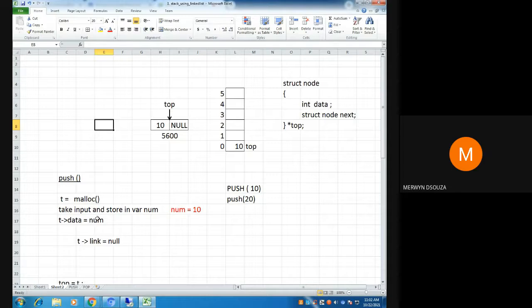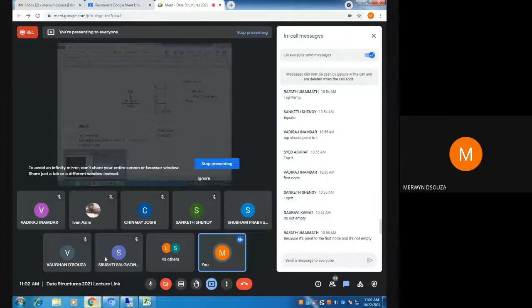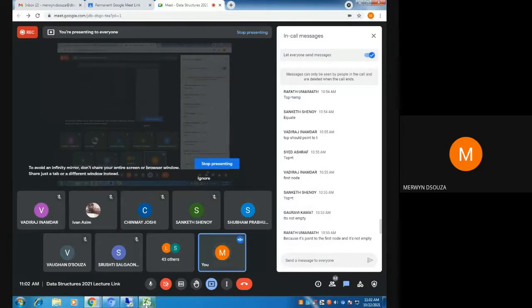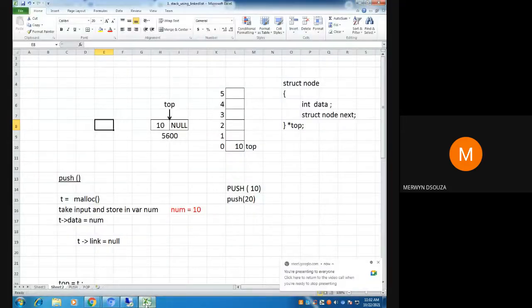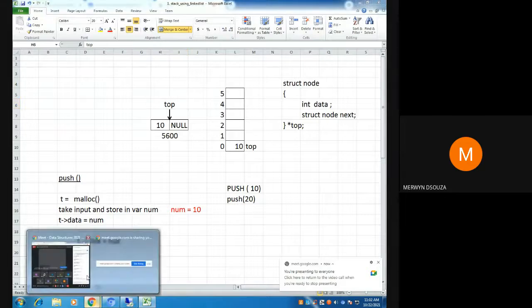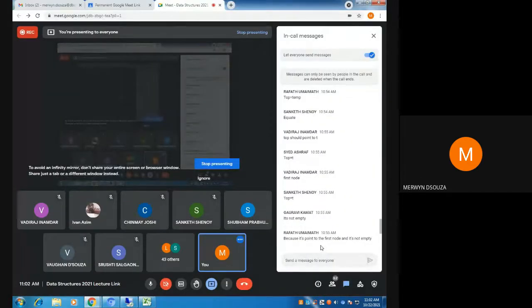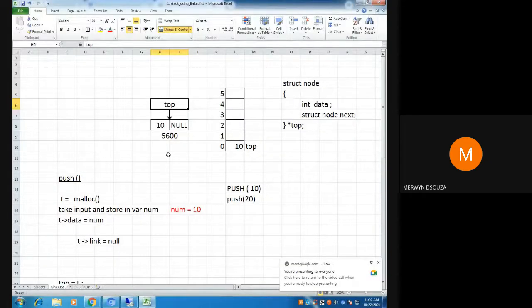What is the value of top? Can any of the diploma students tell me what is the value of top? If you have seen the program on single linked list, you should be able to tell me. What is the value of top? Shubham? This is your node. So what is the value of top now?